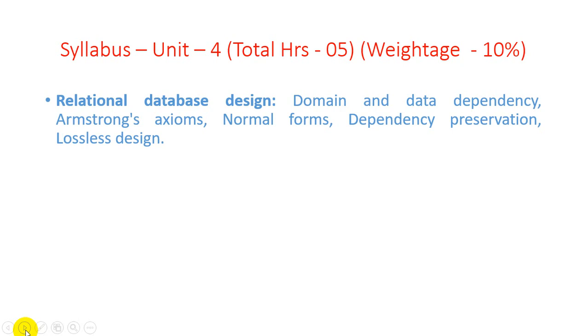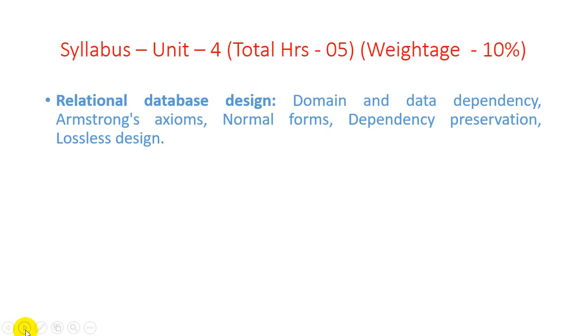The most important and really required thing to study in this basic database management system subject is normal forms. There are 5 different normal forms studied: first NF, second NF, third NF, BCNF, fourth NF and 5NF.